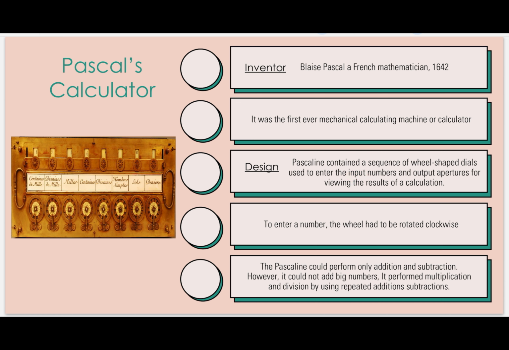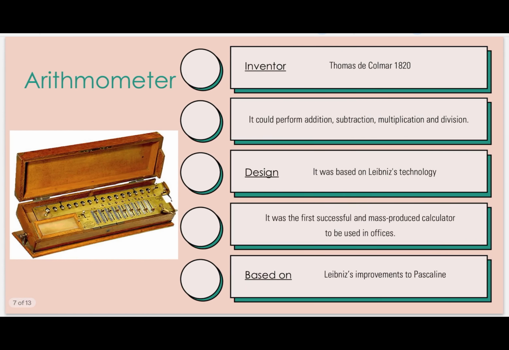These wheels rotate in a clockwise direction, and we could perform only addition and subtraction easily. With the Pascaline we could perform addition and subtraction, but we couldn't perform multiplication and division. If we needed to perform those, we had to repeatedly do addition for multiplication and subtraction for division, and it could hold only 8 numbers, not more than 8.